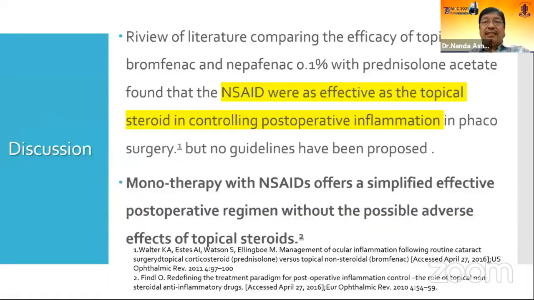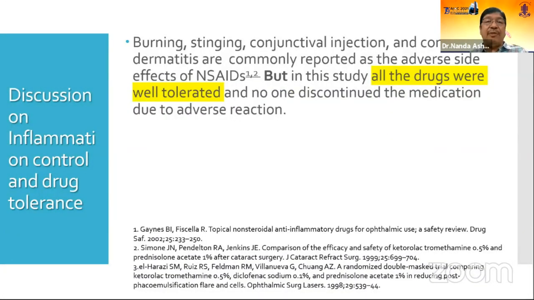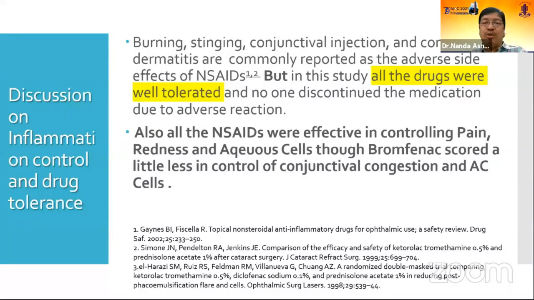All the NSAIDs have been found in various literature to be equally effective to steroid, but there are no guidelines about monotherapy with NSAID. Burning, stinging, conjunctival injection, and dermatitis are commonly reported side effects. However, in our study, all the NSAIDs were effective in controlling pain, though bromfenac scored a little less in conjunctival congestion and antechamber cells.